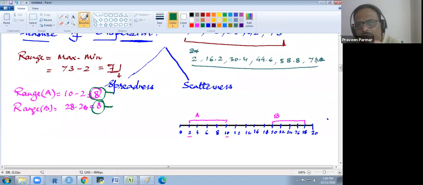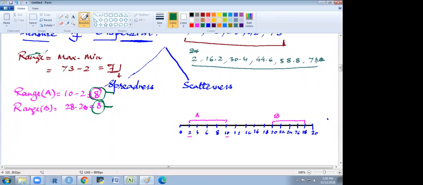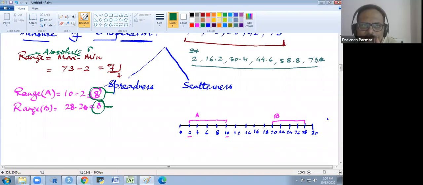So we want some relative measure. Range is an absolute measure. For comparison, we require a relative measure. So what relative measure could we use for this range?